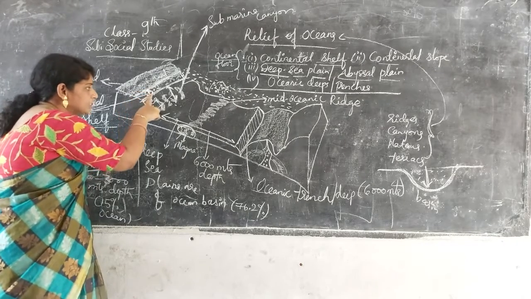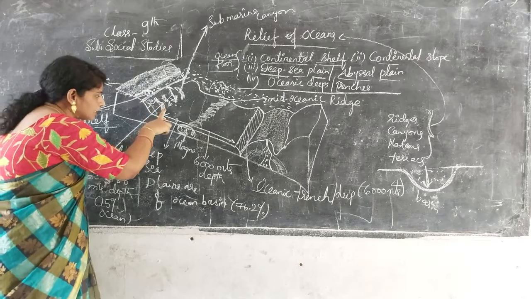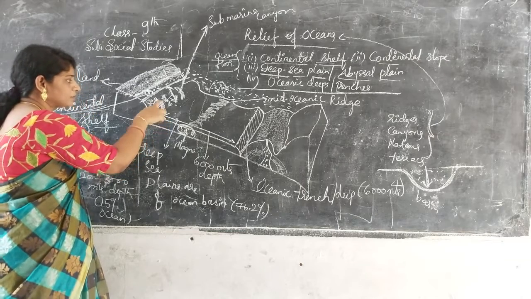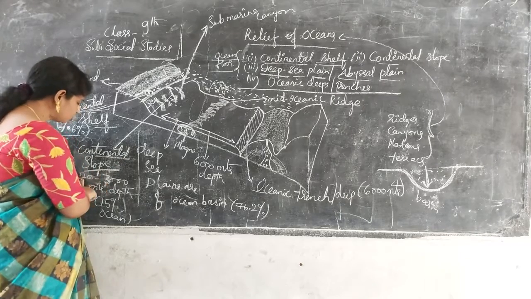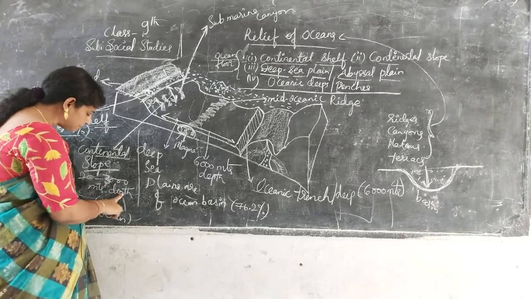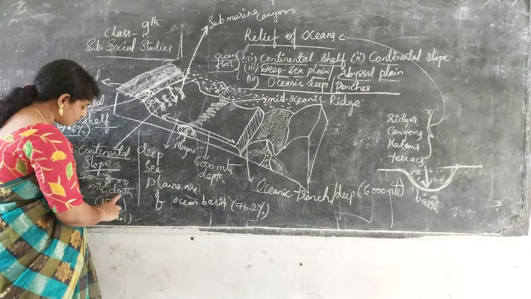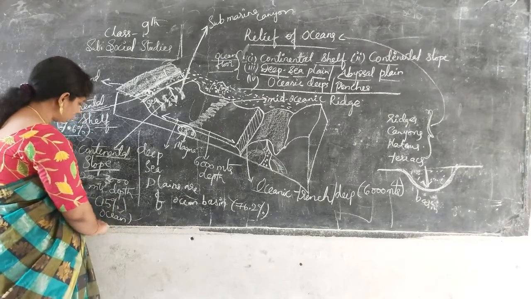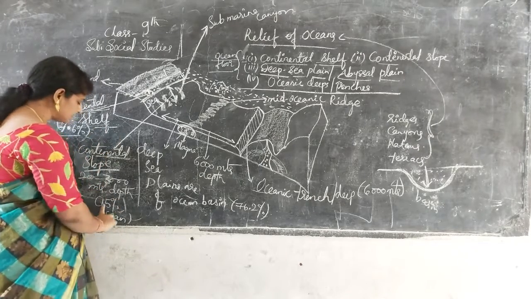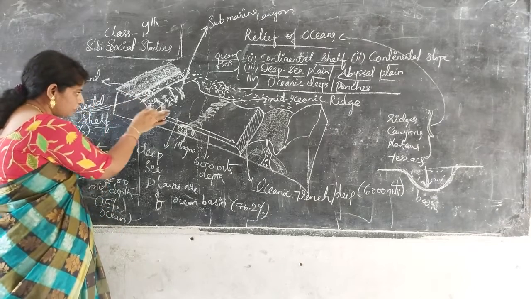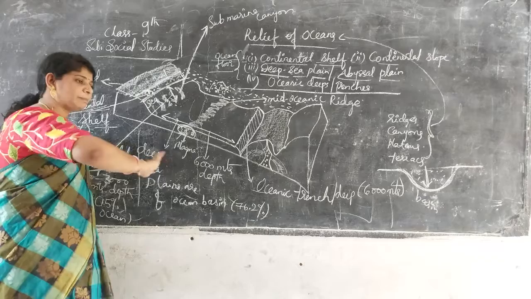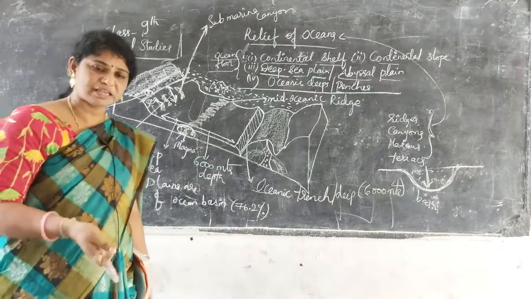From the continental shelf up to 3000 meters we have the continental slope. That is 200 to 3000 meters depth, nearly 15% of the ocean. This is 7.6%, and this is 15% of the ocean.